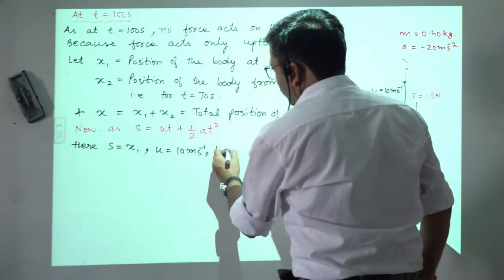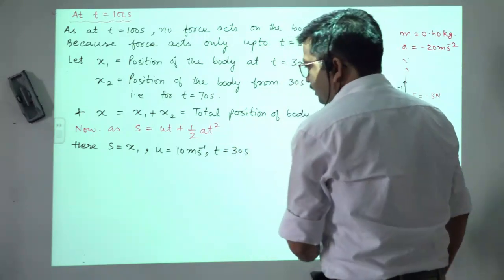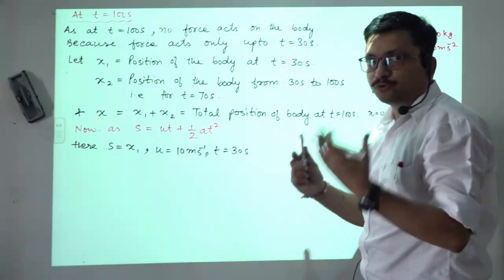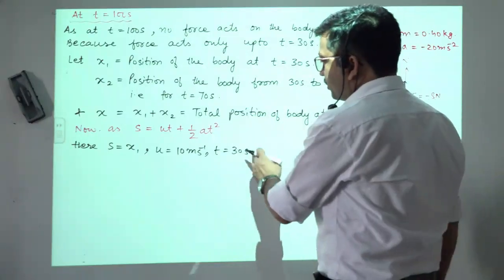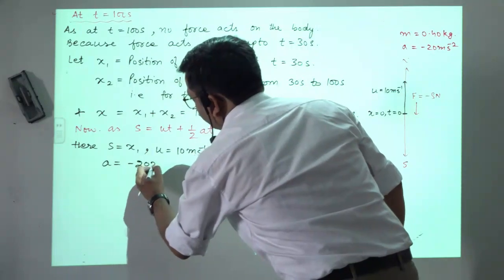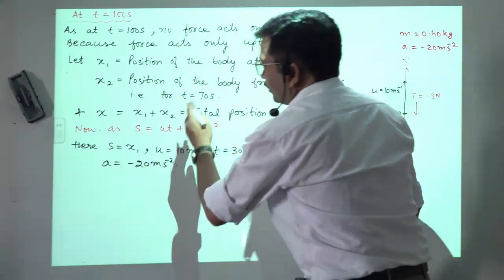T is equals to 30 seconds, I am taking 30 seconds here. What about the acceleration, that is up to 30 seconds. If force acts then there is retardation also there. So a is equals to minus 20 meter per second square, putting the value.